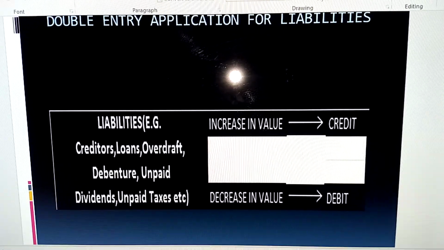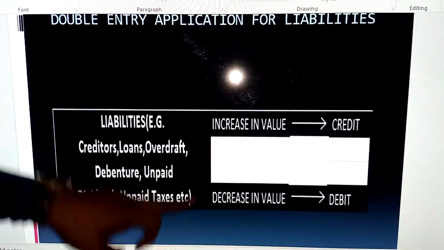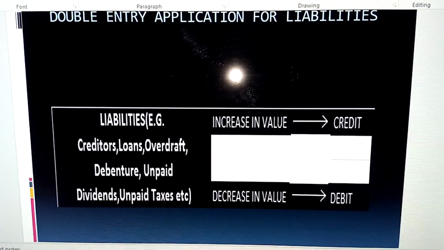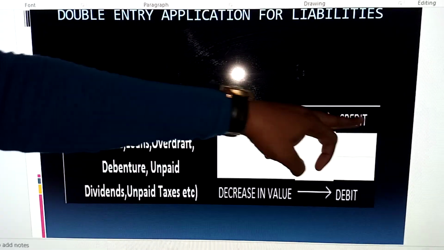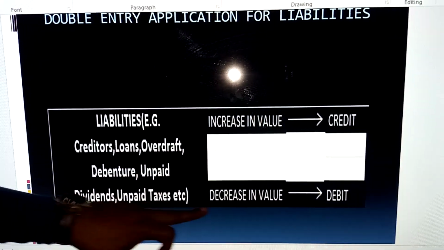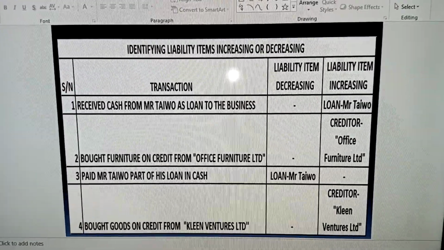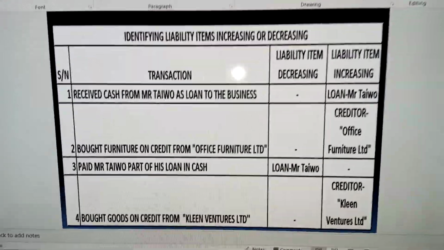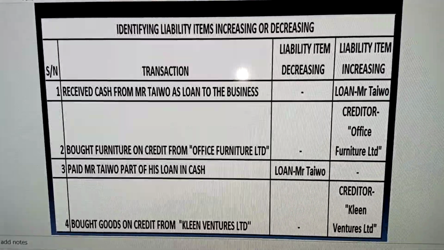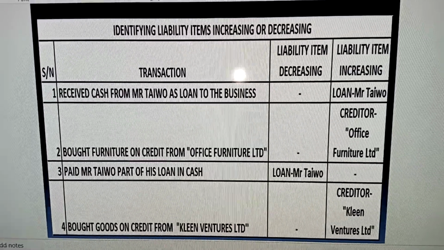There are two things. It's either it is increasing in value or decreasing in value. Where liabilities increase in value, we credit. Where they decrease in value, we debit. Now, a brief illustration or example in identifying liabilities in transactions.